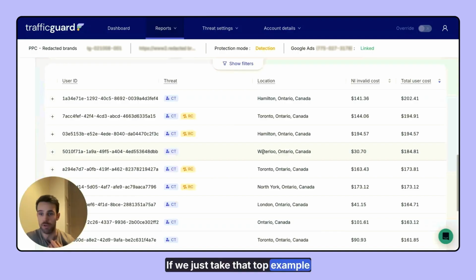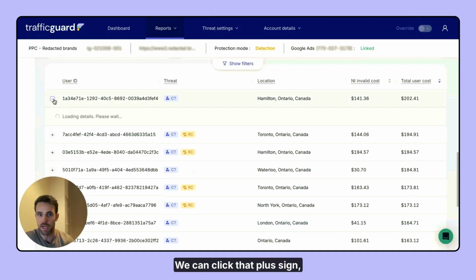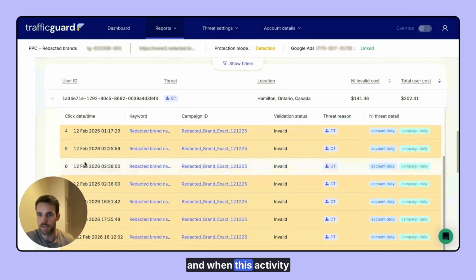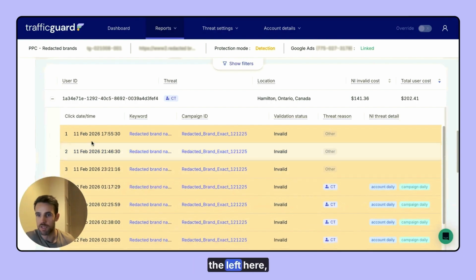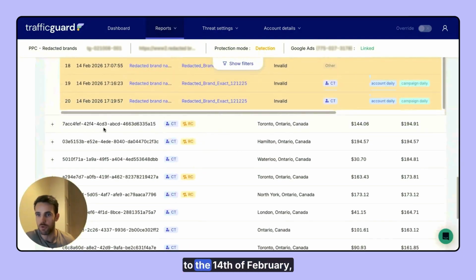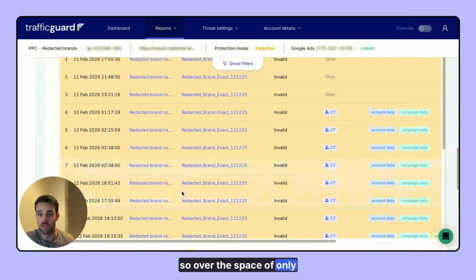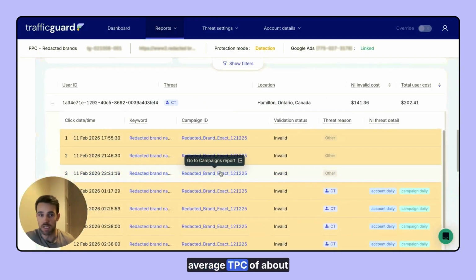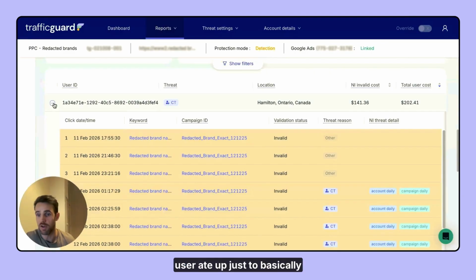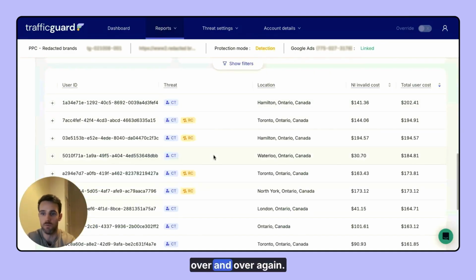If we just take that top example there, user ID 1834, etc., we can actually see that across the 2 weeks, over $200 was allocated to that one user simply to click these ads over and over again. We can click that plus sign, and we're actually going to get that full breakdown of the campaign, the keyword, and when this activity was happening. So as we can see on the left here, from the 11th of February down to the 14th of February, so over the space of only 3 days, based on an average CPC of about $10 to $12, that was over $200 that this user ate up just to basically log back into their accounts over and over again.